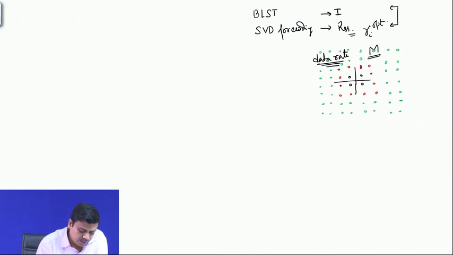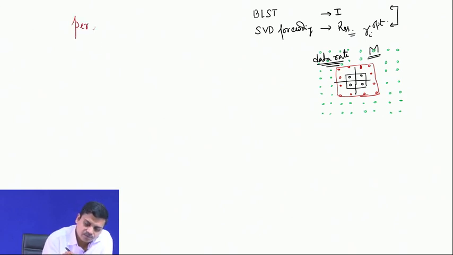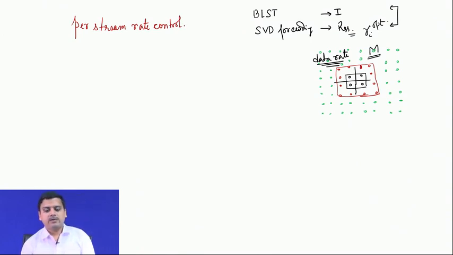So, what we mean to say is that depending upon the particular link's SNR, which is determined by the earlier expression, you can choose different constellation for different streams. So, this is called per stream rate control. So, you have got per stream rate control, and together you can achieve high spectral efficiency.